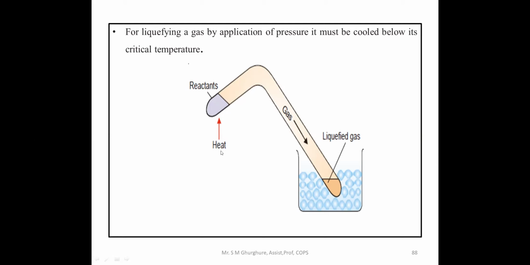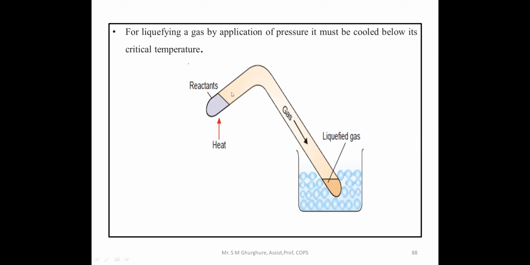Then what happens, if you start the heating, the kinetic energy of the molecules increases. Then this liquid molecule starts to convert into the gaseous one.